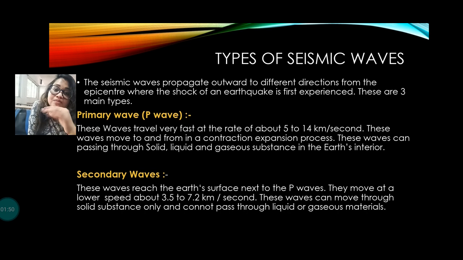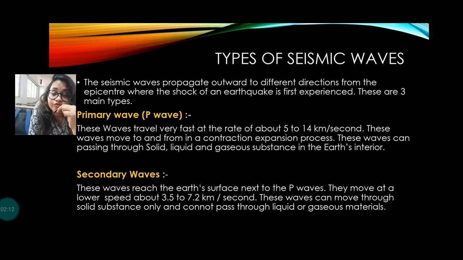The seismic waves are of three types. Number one is the primary waves, number two is the secondary waves, and number three is the long waves, or L waves: P wave, S wave, L wave. What is the P wave? P waves travel very fast, at the rate of 5 to 14 kilometers per second.